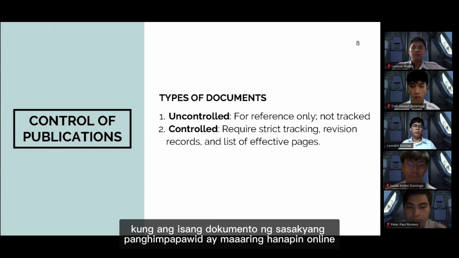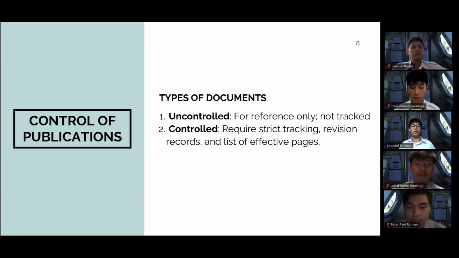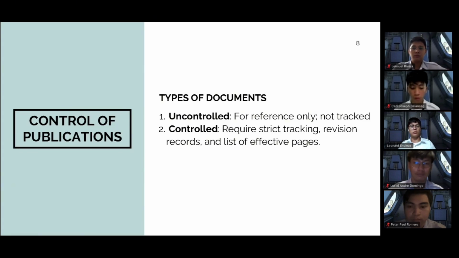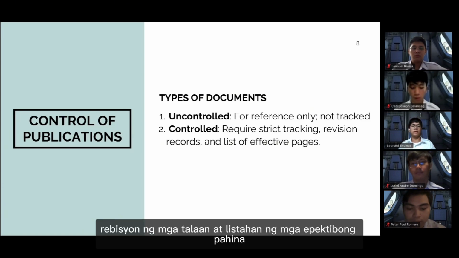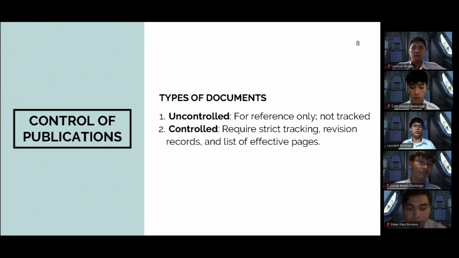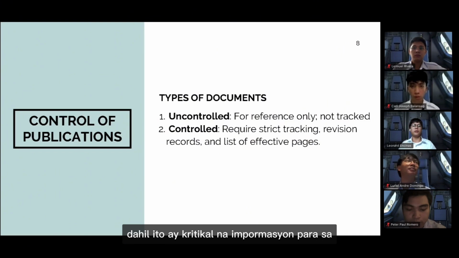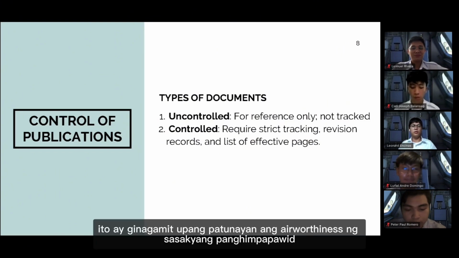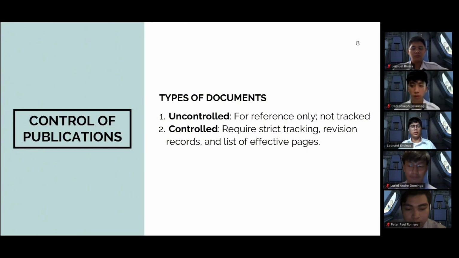If an aircraft document can be searched online, then it can be identified as an uncontrolled document. Why? We will know about that here in number two, the controlled documents. Controlled documents require strict tracking, revision of records, and list of effective pages. Controlled documents must be kept under control because it is critical information for maintaining aircraft. This is used to certify airworthiness of aircraft, its power plant, and its components.